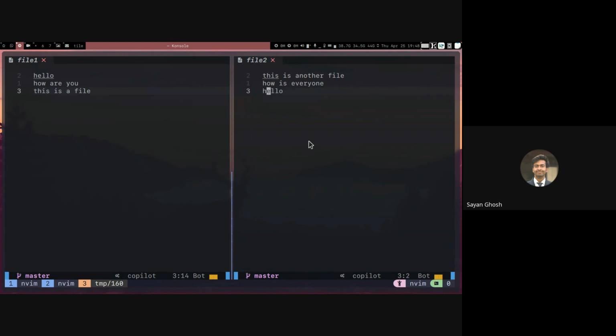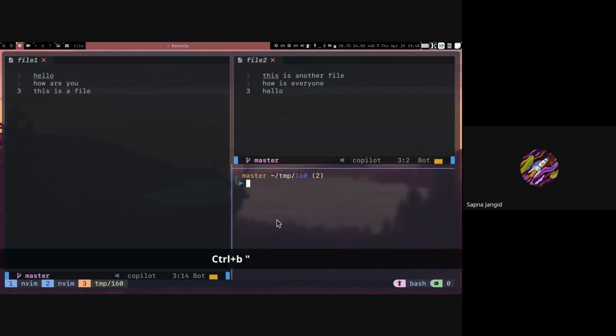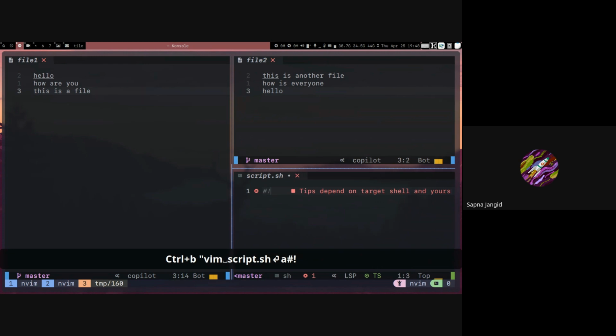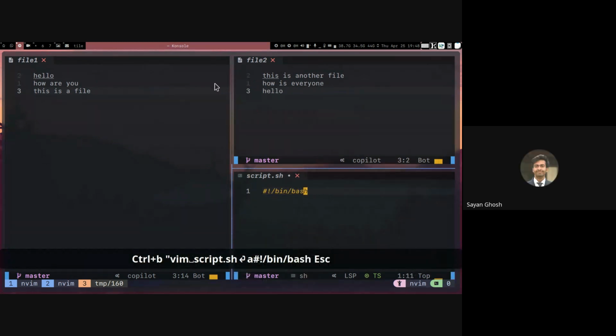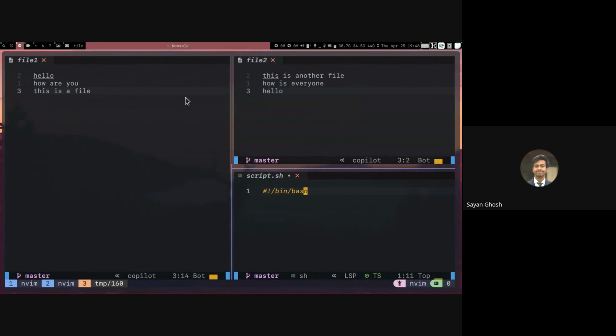But now if I write that script, sorry? How is also maybe in the consideration? No, asking like the lines which are same. So here only the hello line is same. Right, so here this line is how is everyone, and this line is how are you, and this line is this is another file, and this is a file. So the lines are not same. Right, so no, so yeah.